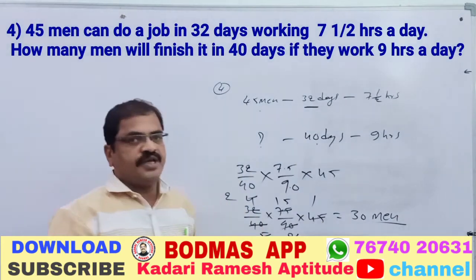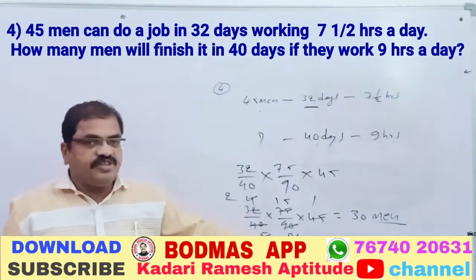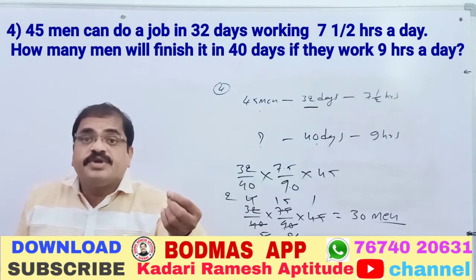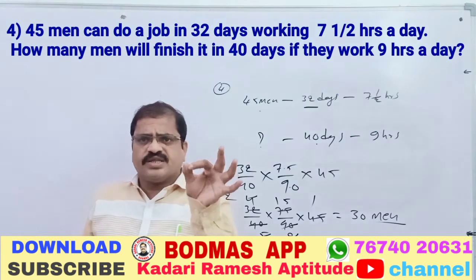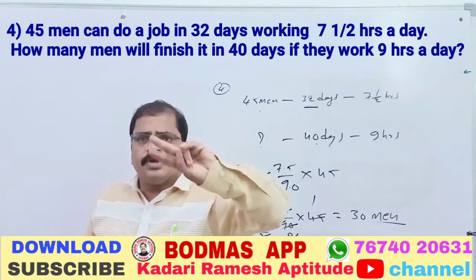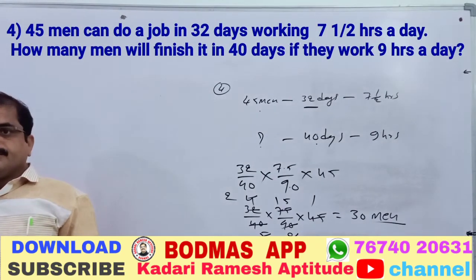So how many members are required here? 30 men required. The cutting is very simple, but what to write in the numerator and what to write in the denominator, that is the thing. I told you only one dialogue: it is only less by more or more by less. Okay? Now come to question number 5.